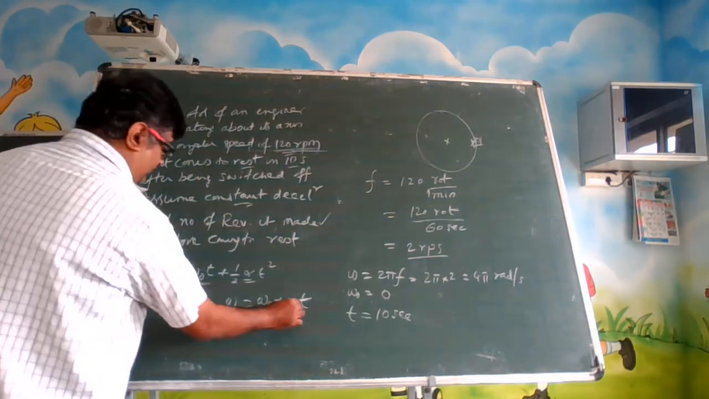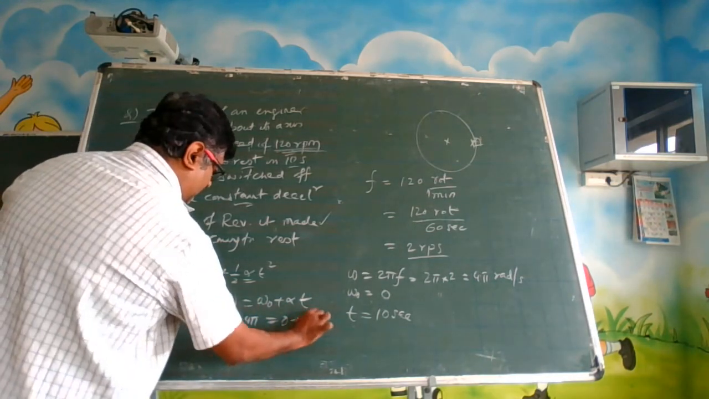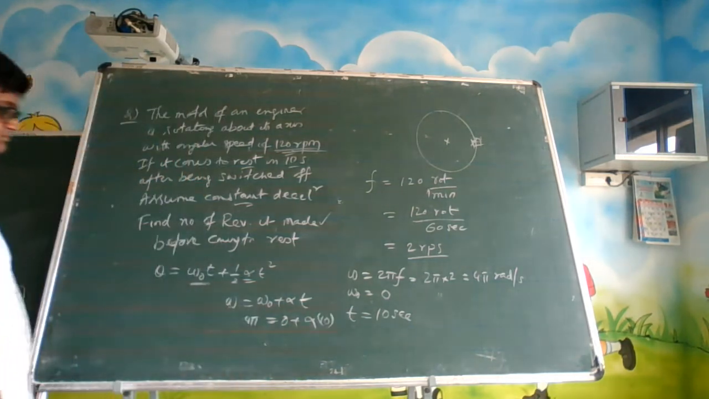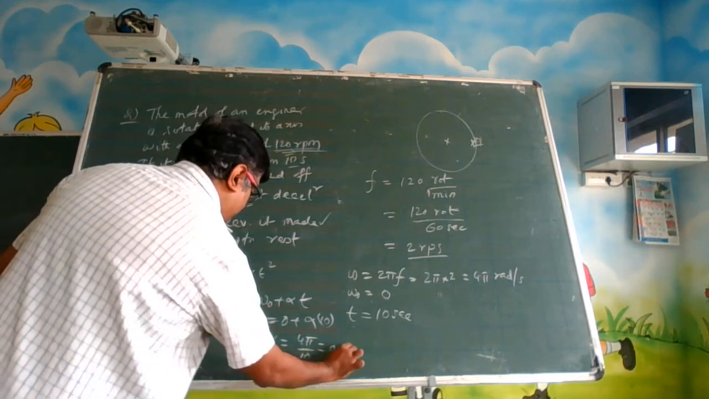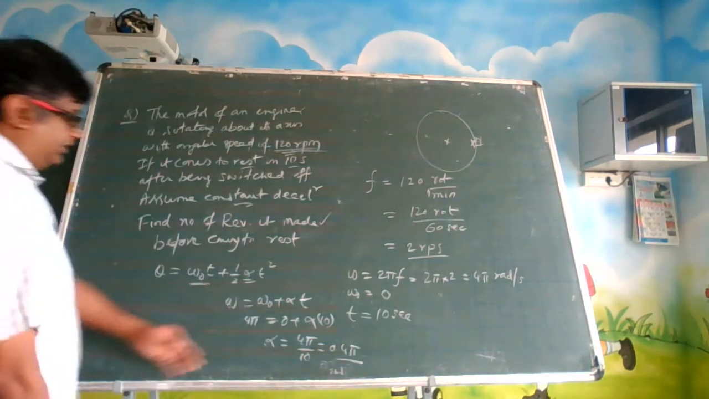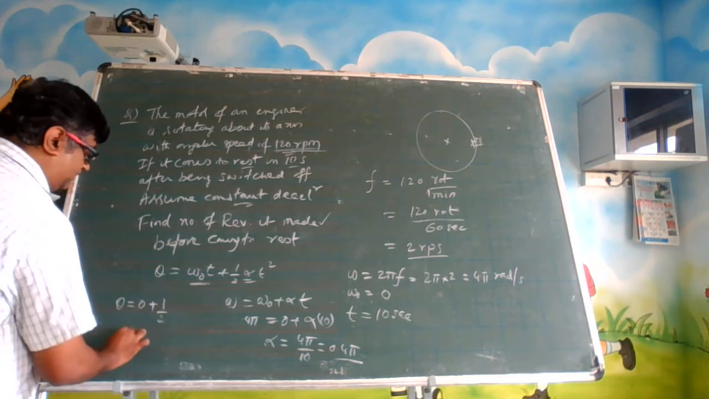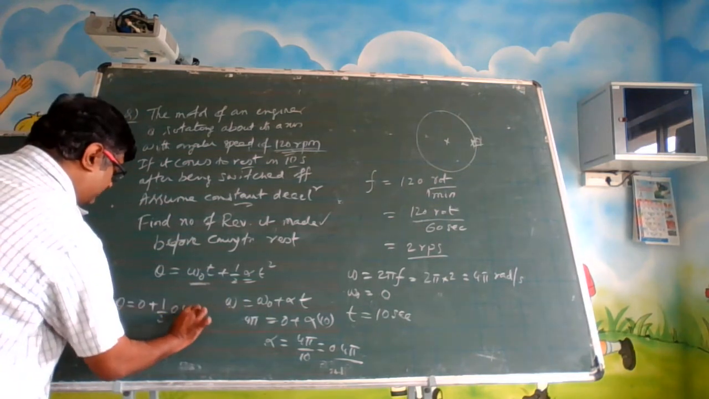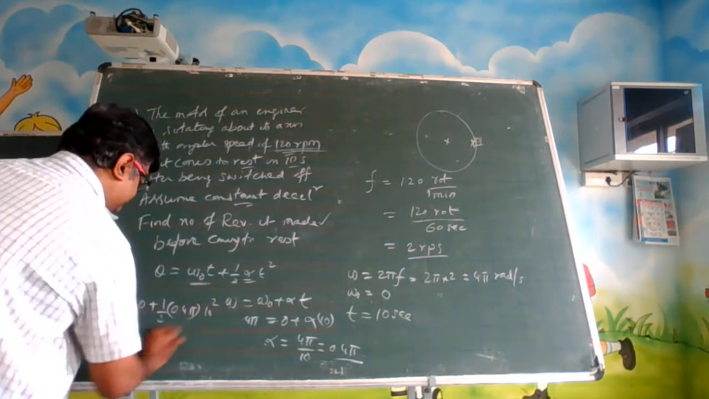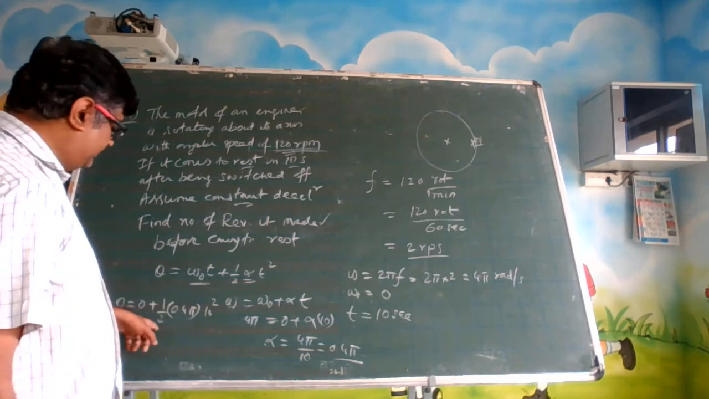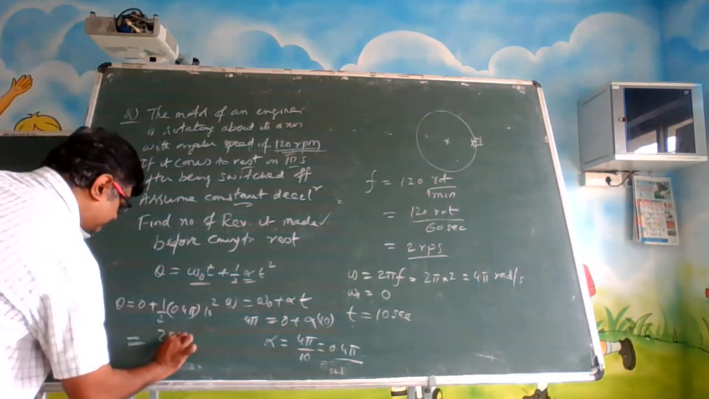So can we find the value of alpha? Omega is how much? 4 pi. This is 0. Alpha we don't know, into 10. So from here we get alpha is equal to 4 pi by 10, or 0.4 pi. Once you know this value, put it here. So theta will be equal to 0 plus half alpha, which is 0.4 pi, into time square. What is the time given? 10. 10 square is 100. 100 divided by 2 is 50. 50 into 0.4, how much? 20. It is 20 pi.